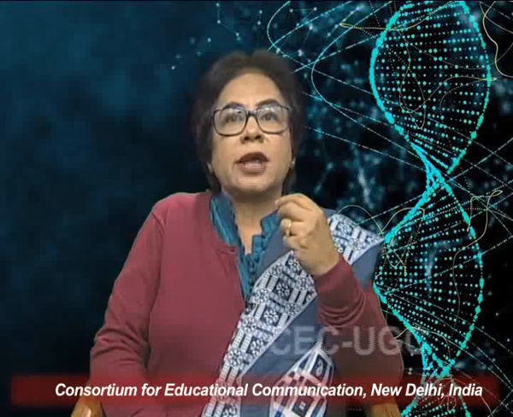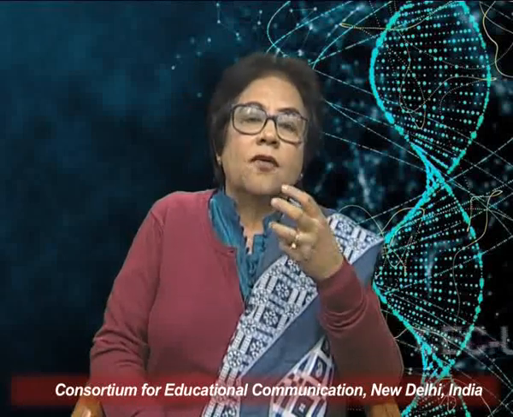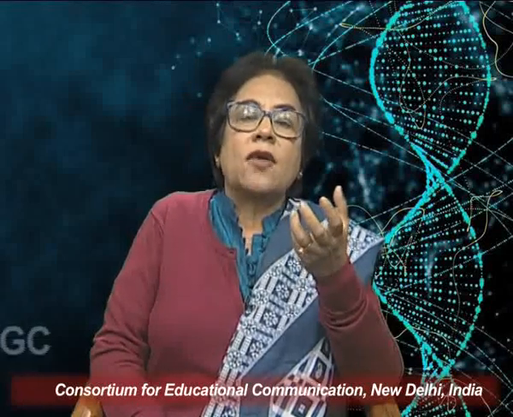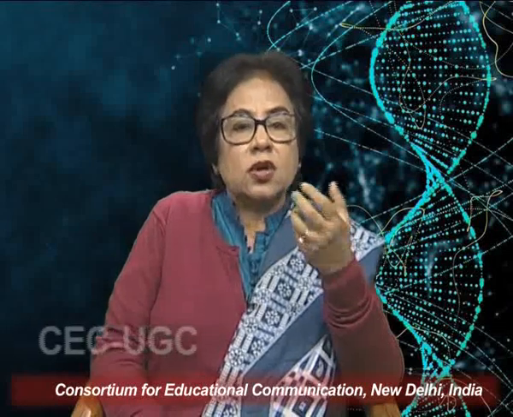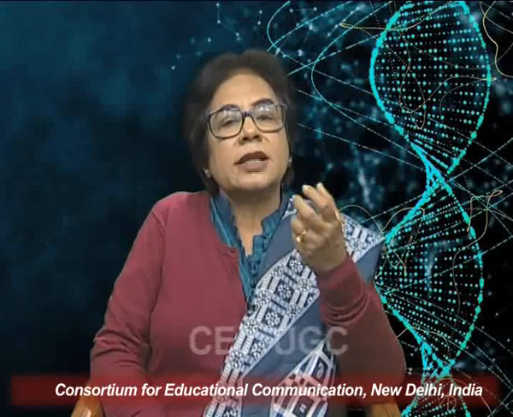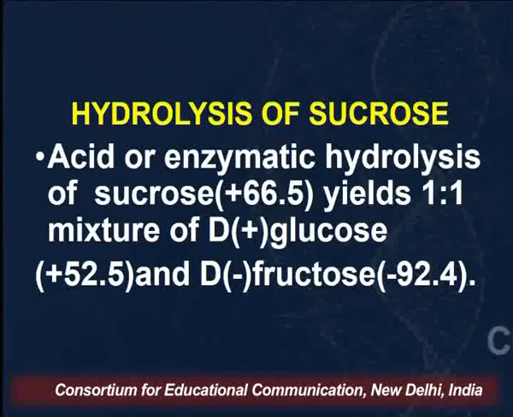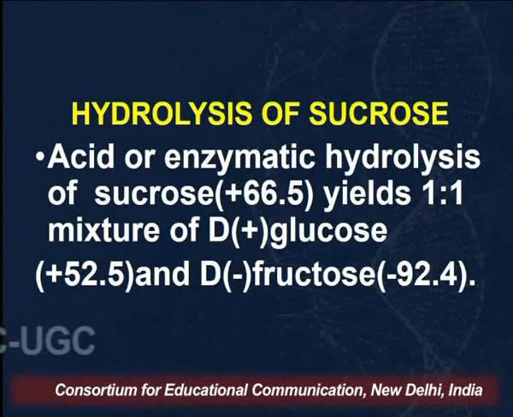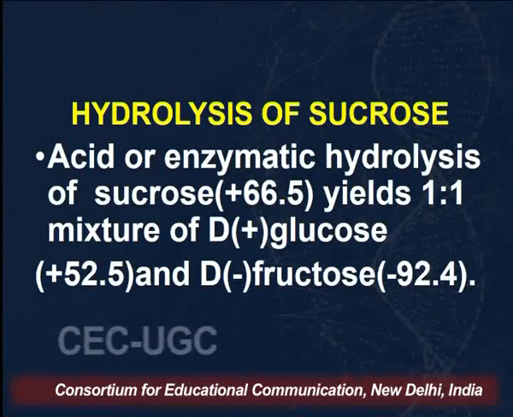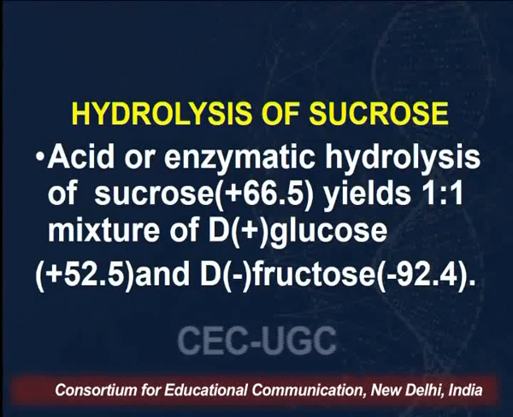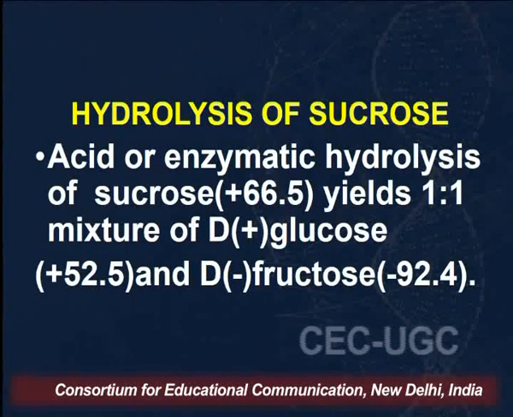Another important reaction that we have to remember for sucrose is the hydrolysis of sucrose. If we carry out acidic or enzymatic hydrolysis of sucrose, which has a specific rotation of plus 66.5, we get a 1:1 mixture of D-glucose and D-fructose.